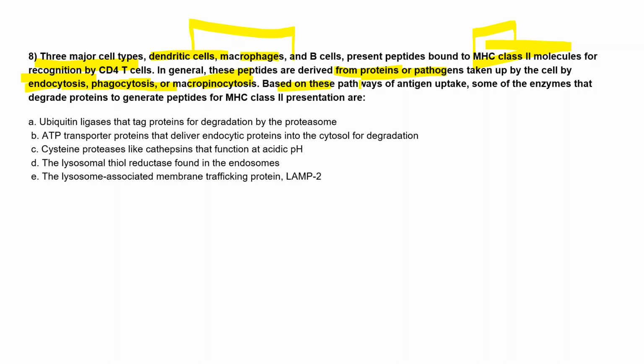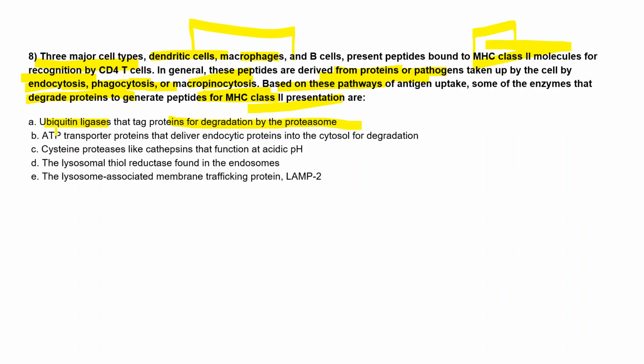Based on this pathway of antigen uptake, some of the enzymes that degrade the protein to generate the peptide for MHC class 2 presentation are: option A is ubiquitin ligase that tags proteins for degradation by the proteasome.